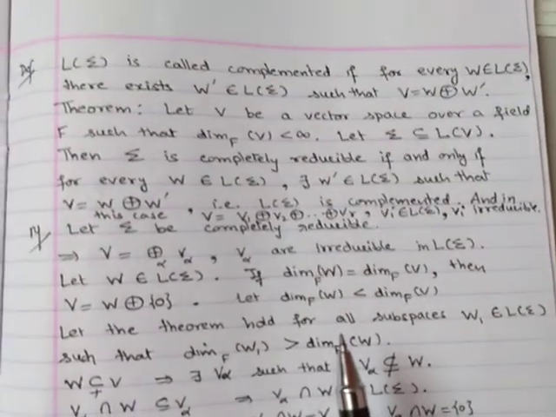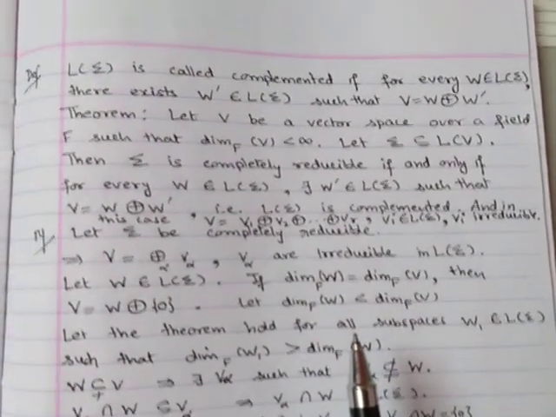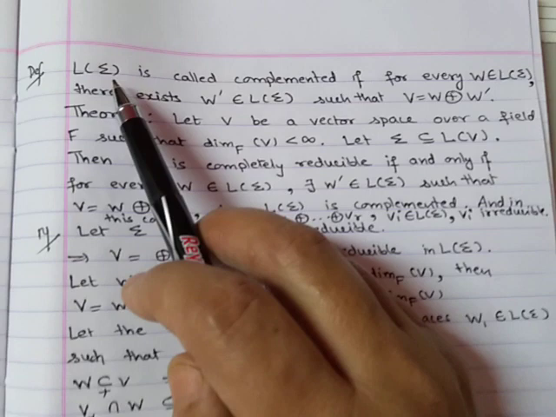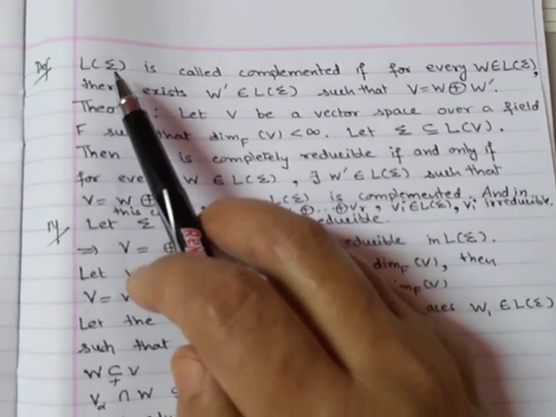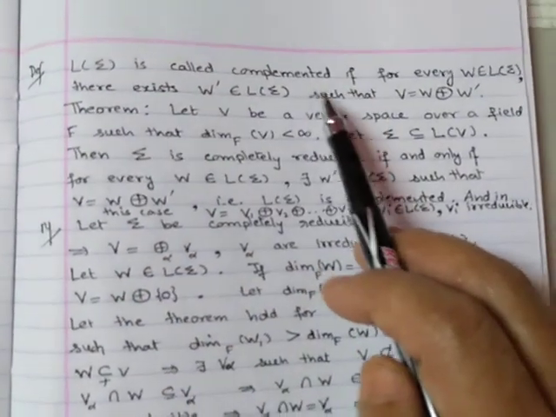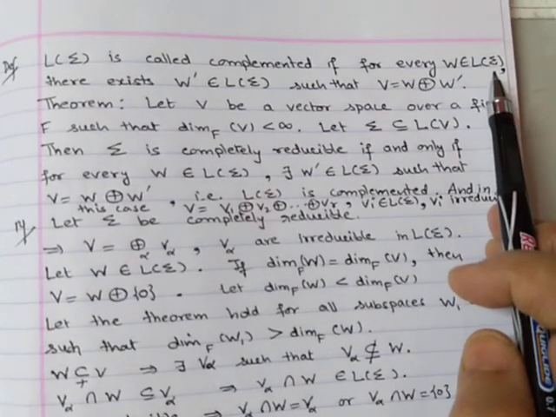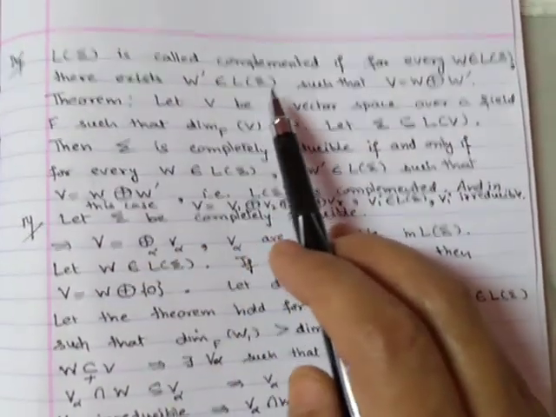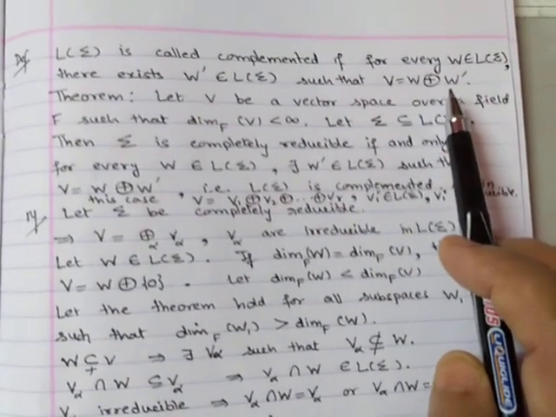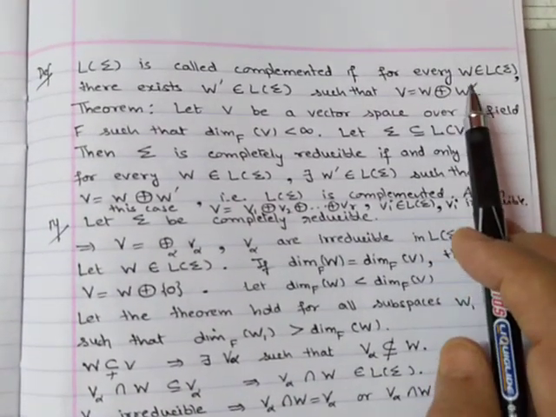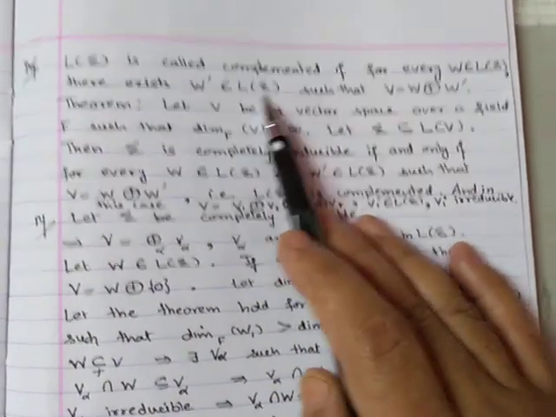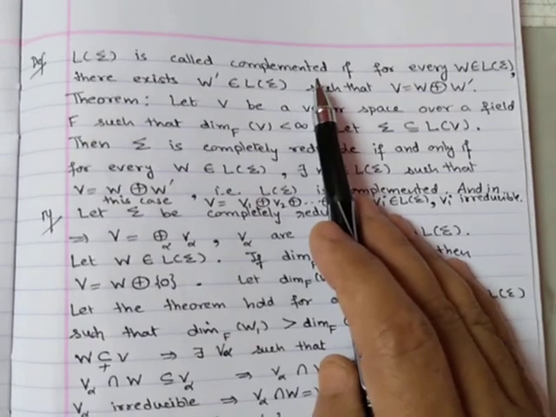Let's continue with lecture 2. We have a finite dimensional vector space V. Sigma is a subset of L(V) and L sigma is the set of all sigma subspaces of V. We say that L sigma is complemented if for every W in L sigma there exists W dash in L sigma such that V is equal to W direct sum W dash. So that means every W in L sigma has a complement W dash in L sigma. So we say that L sigma is complemented.